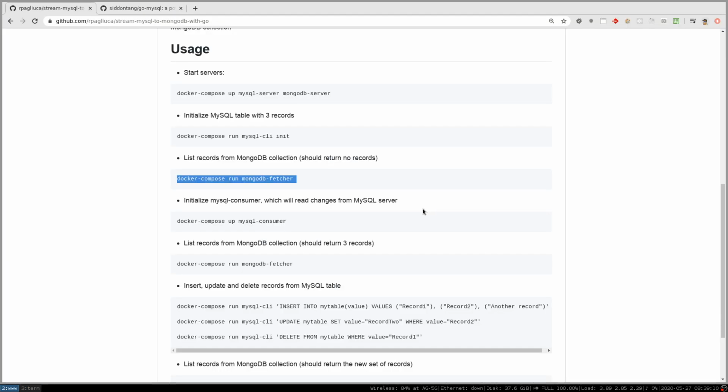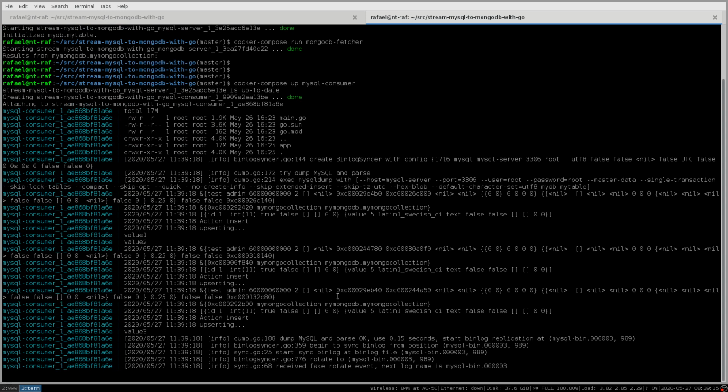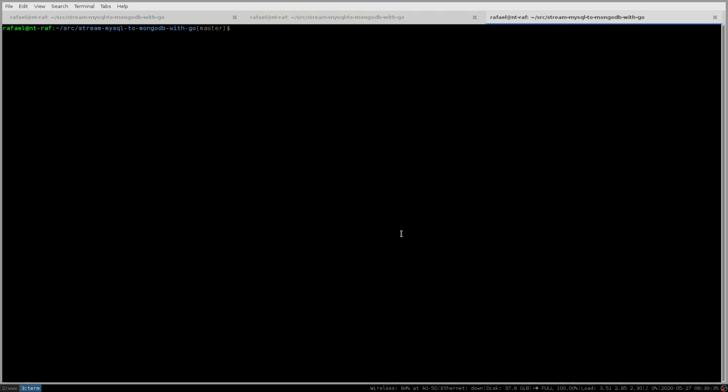Okay, nothing there. Now we're going to start the MySQL consumer application, which is the one that I have shown you. This application is a daemon, which is going to stay running continuously, reading events from the bin log from the MySQL server and acting upon those events. In my case, I act upon that event by writing the changes to the MongoDB collection.